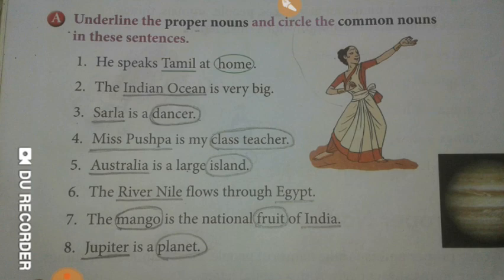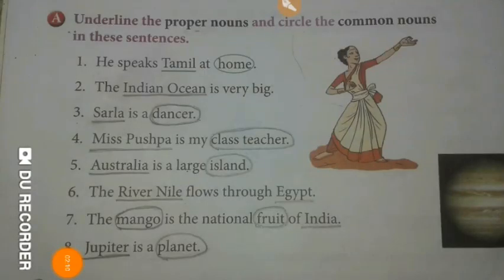Next is, Miss Pushpa is my class teacher. Here Miss Pushpa is the name of a particular person, so it is a proper noun and hence it will be underlined. Now if you see here, class teacher as a whole is a common name of a person, so you have to circle the whole of class teacher as it refers to a common person.